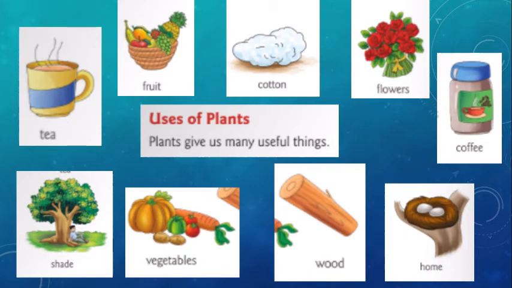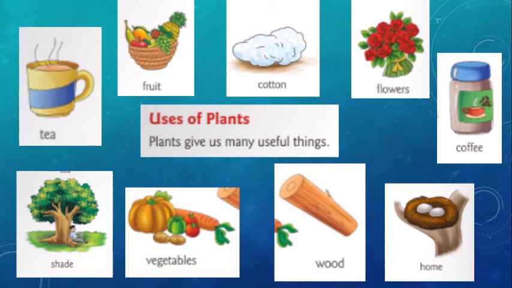So these are all things we are getting from plants. So what are they? Tea, fruit, cotton, flowers, coffee, shade, vegetables, wood, and home for other animals.